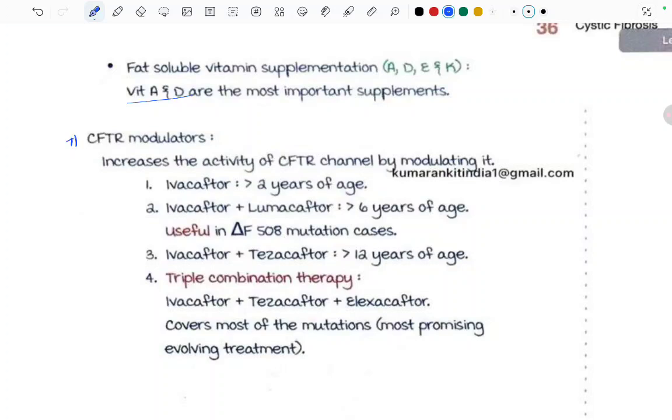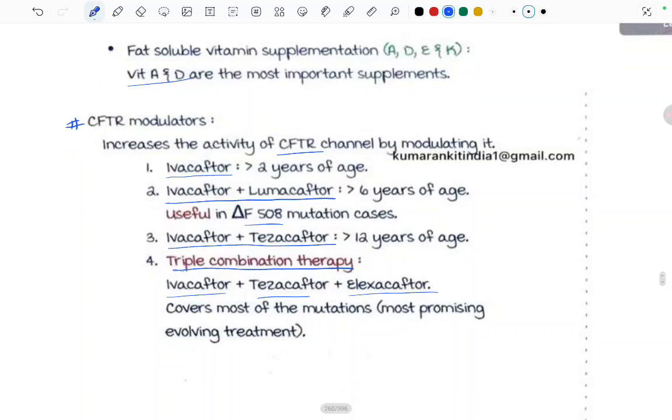Now, the CFTR modulators increase the activity of the CFTR channel by modulating it. First one is ivacaftor, which we can use in children more than 2 years of age. Ivacaftor plus lumacaftor in more than 6 years of age, useful in the most common mutation, this one, right? The F508del mutation cases, and ivacaftor plus tezacaftor in more than 12 years of age. And then there is triple combination therapy also, that is ivacaftor, tezacaftor, and elexacaftor, which covers most of the mutations, the most promising evolving treatment. Now we are done. Thank you.